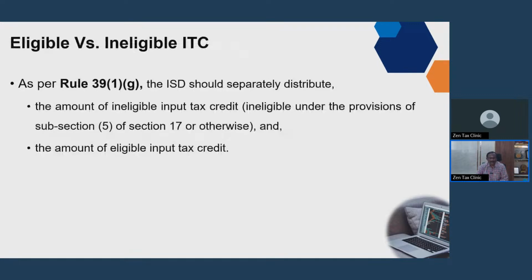So another important thing is the credit should be distributed as eligible and ineligible. Eligible and ineligible credit. Okay. So this is very, very important. See, while distributing, you do not give the HSN and everything. You just give the amount of credit. So the officers will not know whether it is eligible credit or not. So a burden is cast on the ISD that they have to distribute the credit as eligible credit and ineligible credit. So this is very, very important.